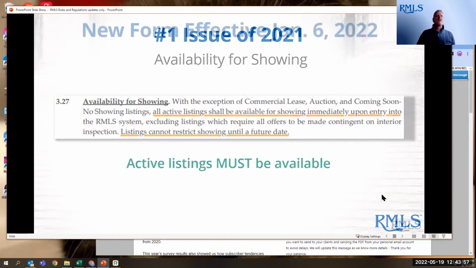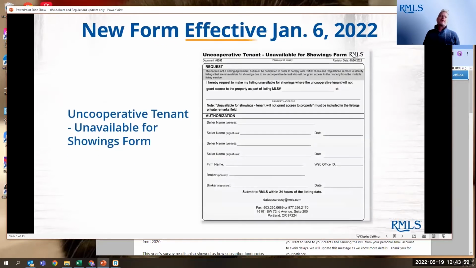unavailable. So we have a new form that was released as of January 6th, and that is the uncooperative tenant unavailable for showings form. This is what allows you to have a listing in active status in RMLS Web, but not have it available for showings. Your client has to sign this, and in the private remarks, you simply need to put the note: unavailable for showings.